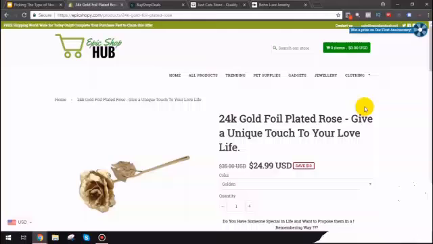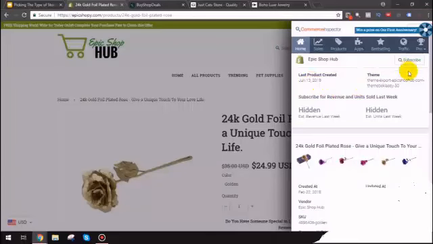So pretty average general store. They're probably doing decent sales. Let me just check out here with my Commerce Inspector tool, which, like I said, in the product research section of the course, I did cover where you can actually get the Commerce Inspector tool and how you can use it.